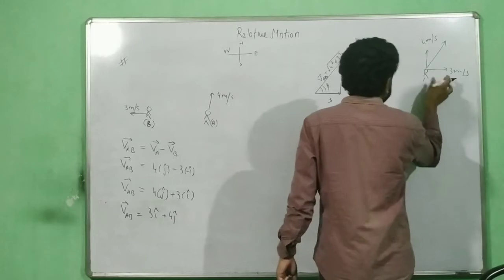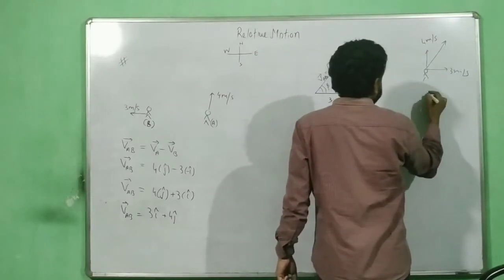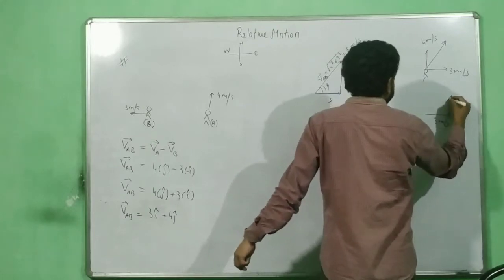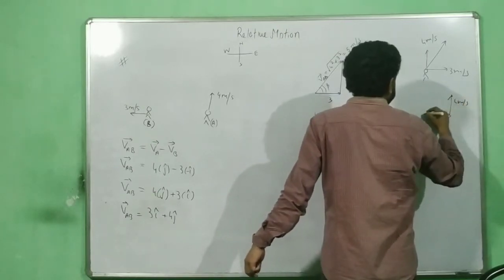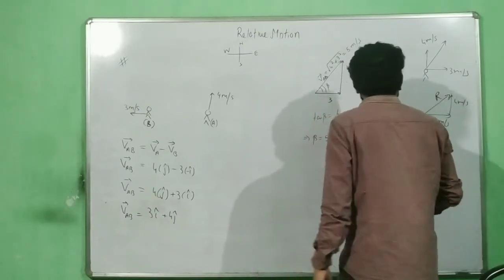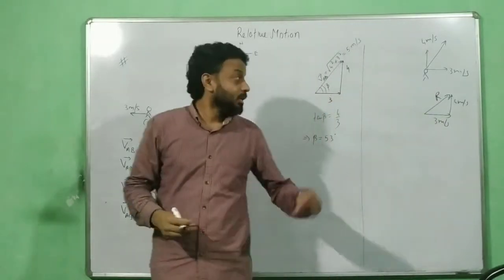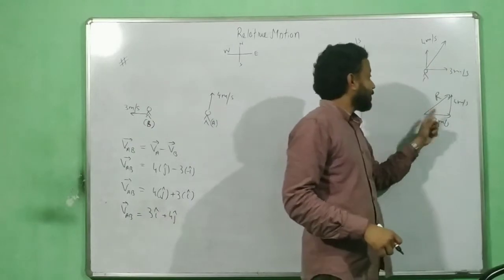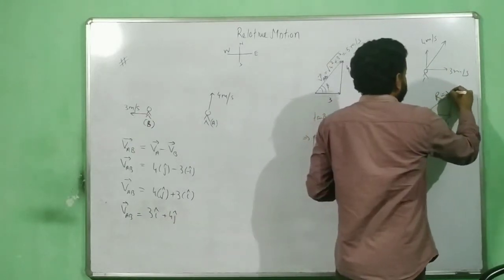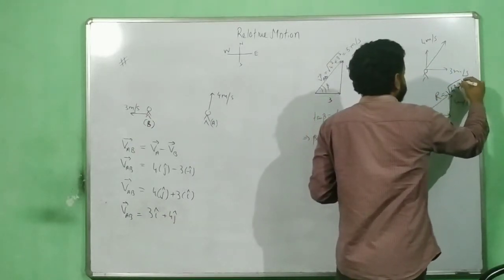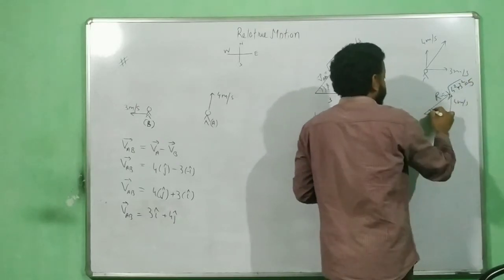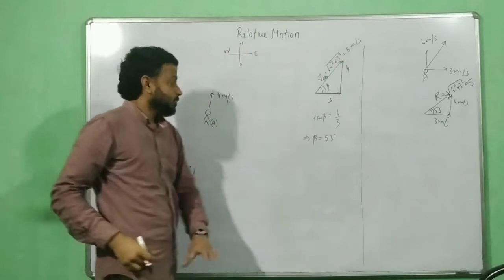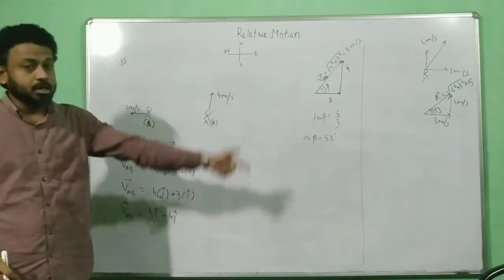And I can also plot this. If this is vector A, and this is 3 meter per second, and this is 4 meter per second, and I know that the resultant is this. That is a phi. So right away, without any mathematical steps, I got the answer. The direction will be this. Magnitude will be root over 4 square plus 3 square, that is equal to 5. Angle will be 53 degree, that is perpendicular by base. Same answer. No mathematical step involved. Right away get the answer.